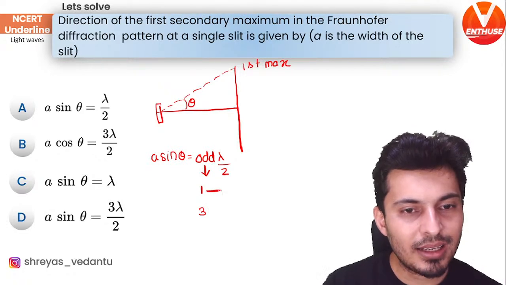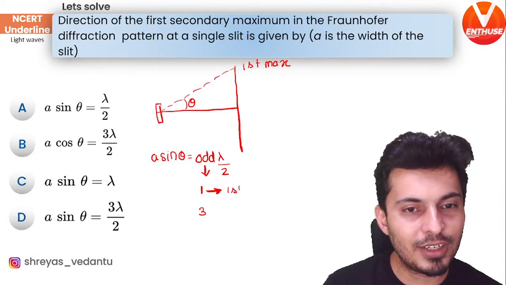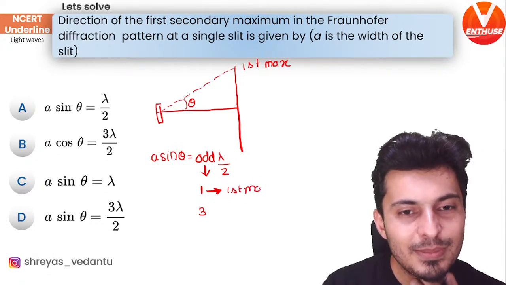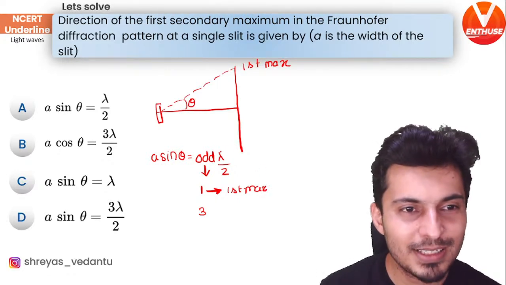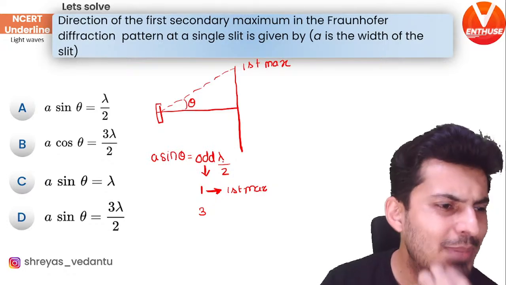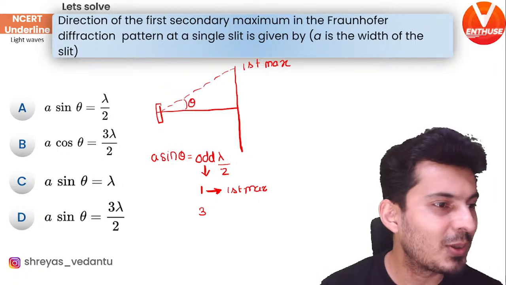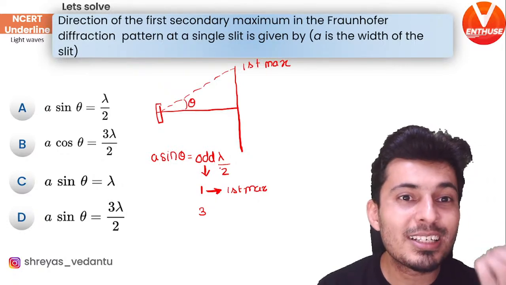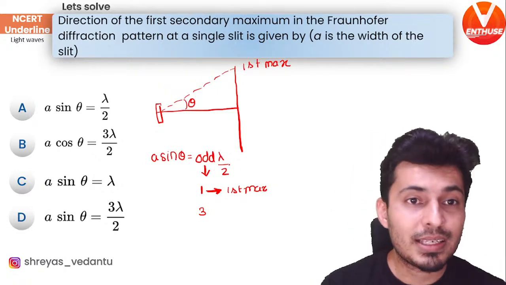This is where you are going to get your first maximum. Think about it. This is where you're going to get your first maximum. Is that clear? Is that making sense to all of you, my warriors? Odd times lambda by 2, that's where you're going to get your first maxima. The question is the first secondary maximum.